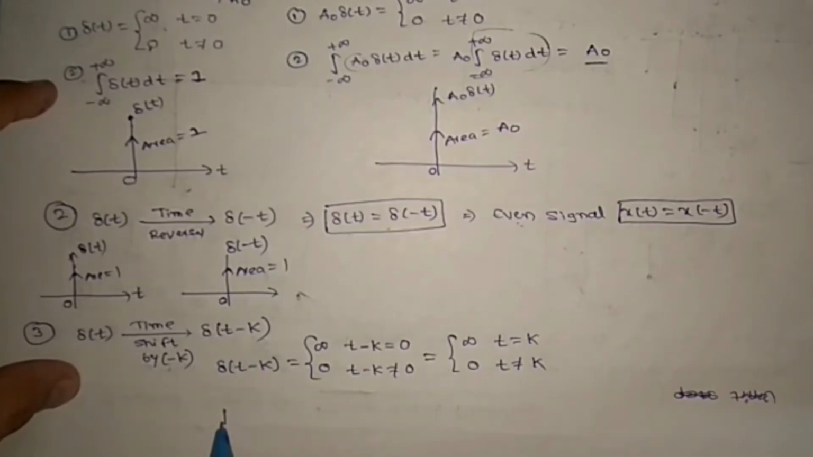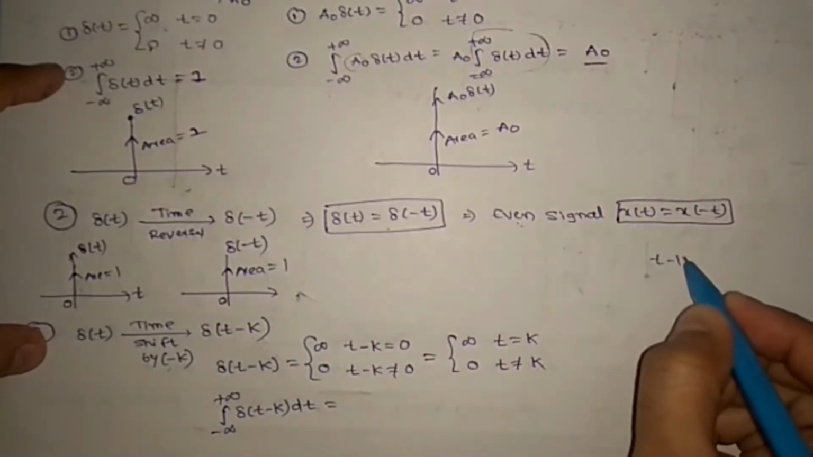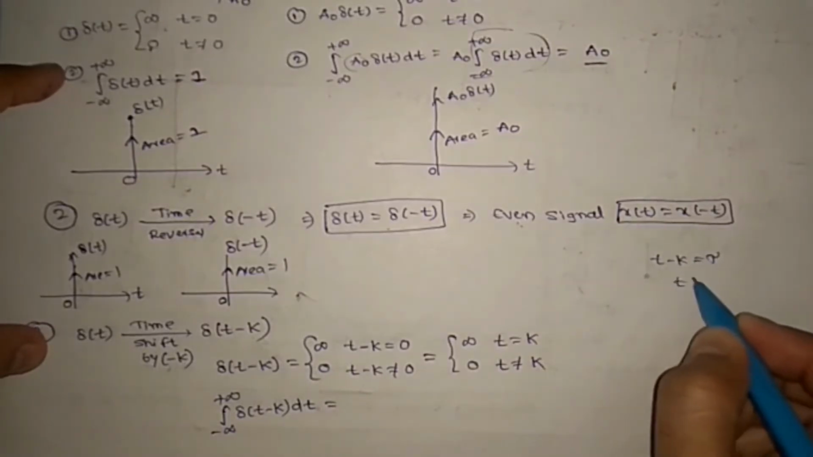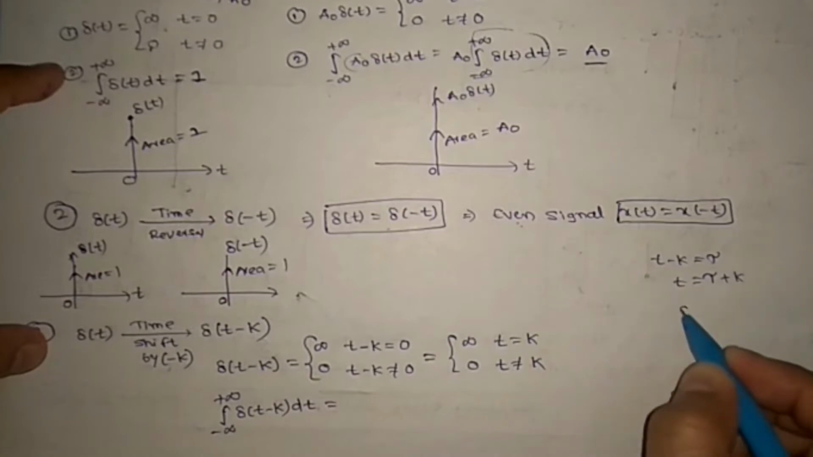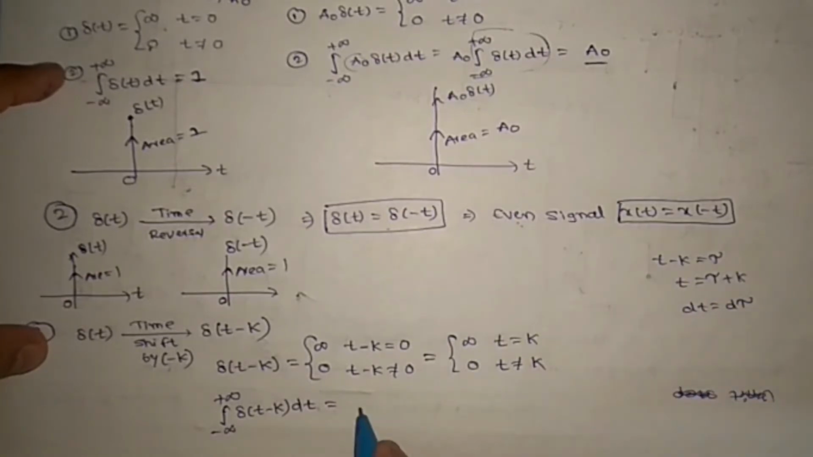So let us integrate this one, minus infinity to plus infinity del of t minus k dt. How are we going to perform this integration? Here t minus k we assume as tau, t equal to tau plus k, dt equal to d tau, right? K is constant. So minus infinity to plus infinity, d tau and d tau, right? This is equal to 1 only, right?